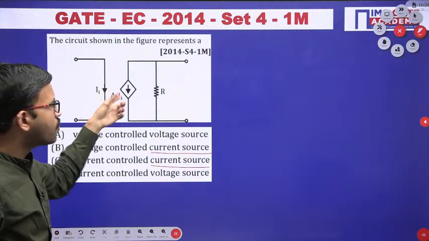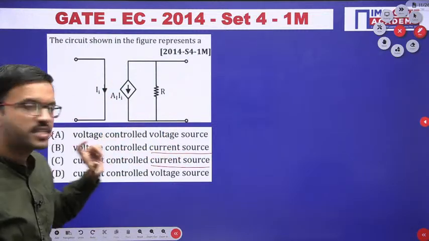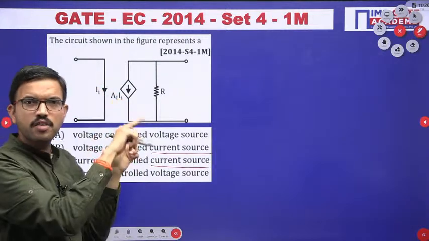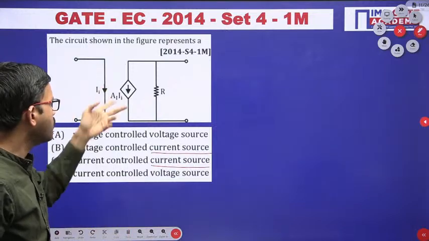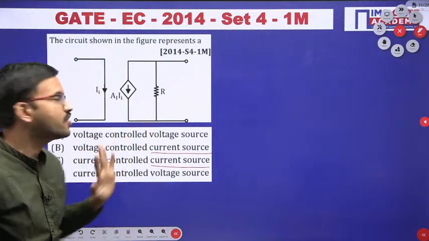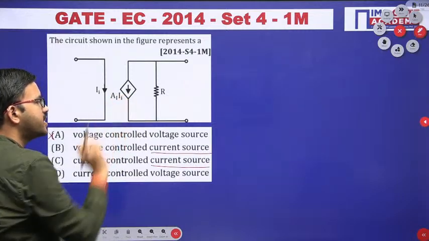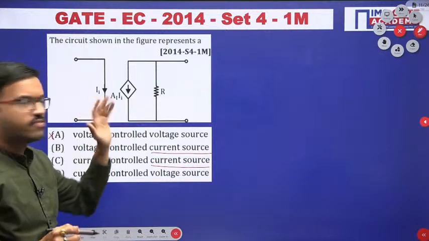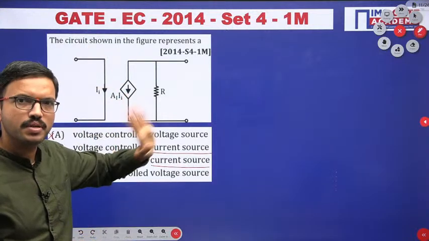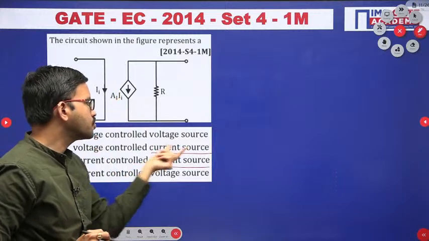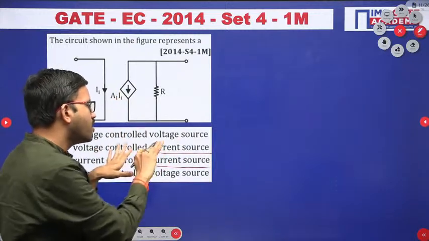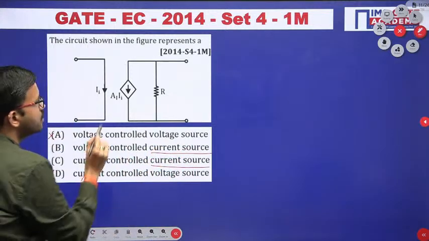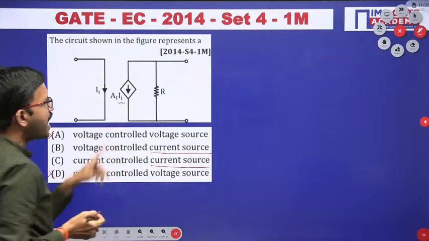If you want to select either option A or option D, then in that diamond symbol you should have the polarities, plus and minus. If you have plus minus, then we can choose accordingly. Since it is a diamond symbol, it indicates a dependent source. Since you have current, the direction of the current can be upward or downward, no problem, because you have an arrow. Based on that we have to choose the options which have a current source. Now you can observe here you have IA.